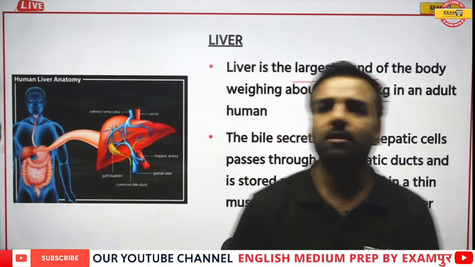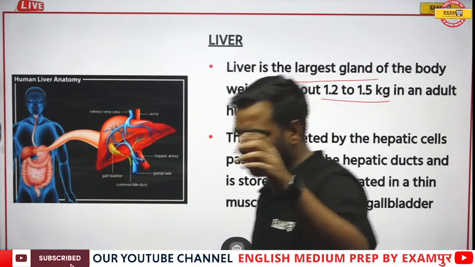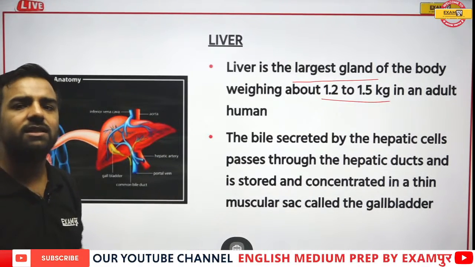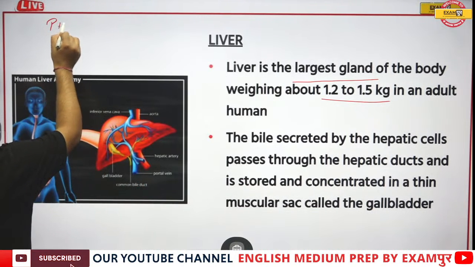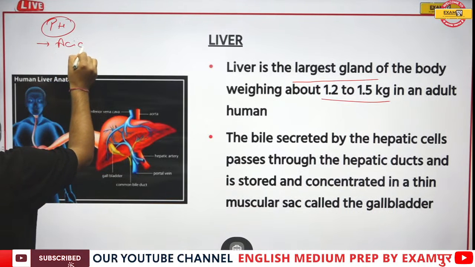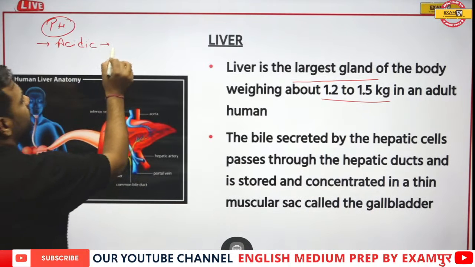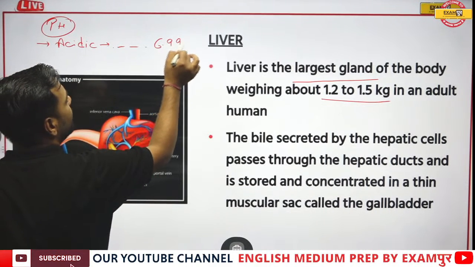Below 7 is acidic, above 7 is basic. Yes, Ilma, let me give you the clarity, as you have a doubt in the pH range. If anything is acidic in nature, its range can be anything from 6 till 6.999.